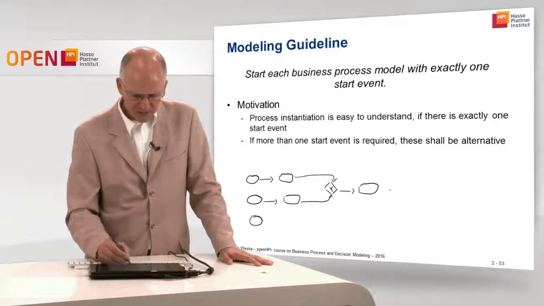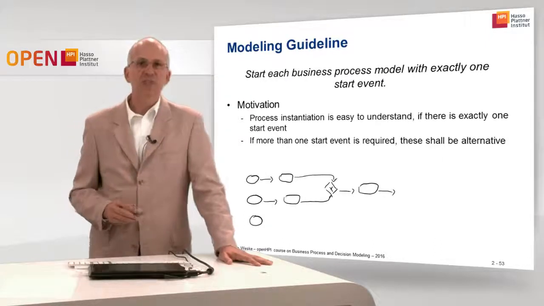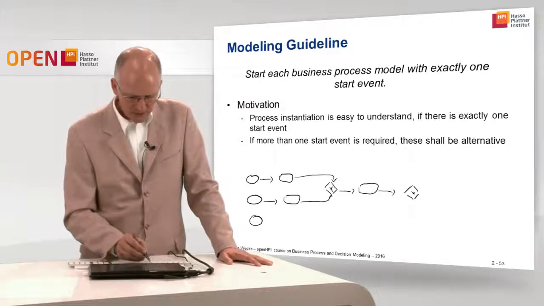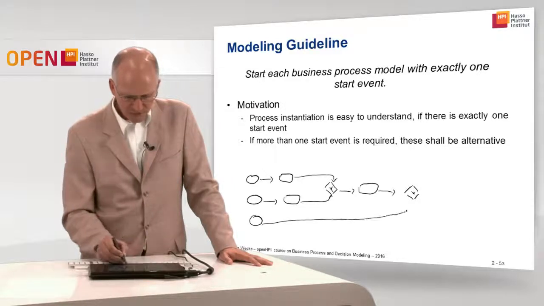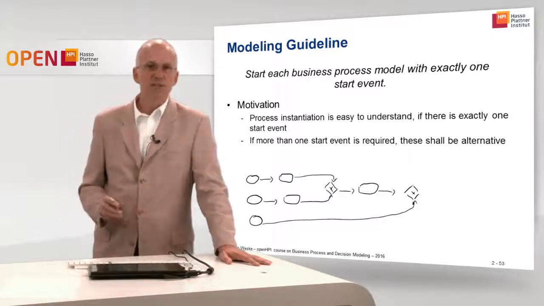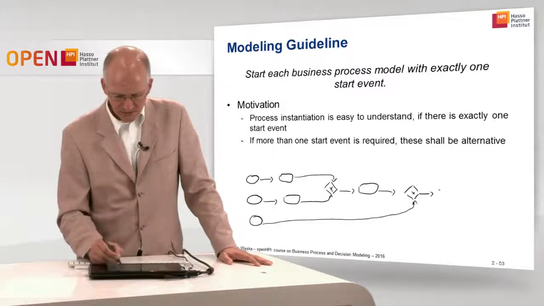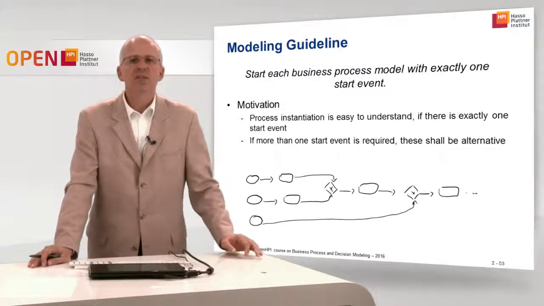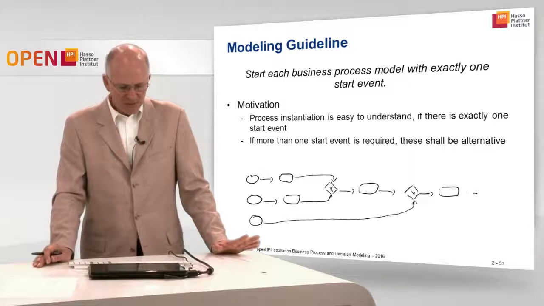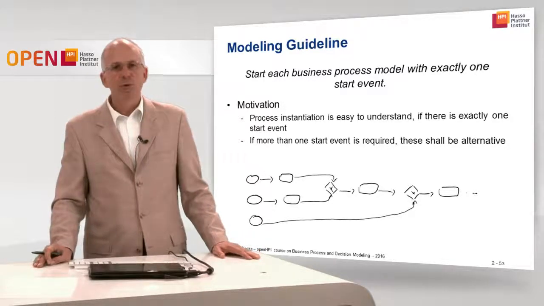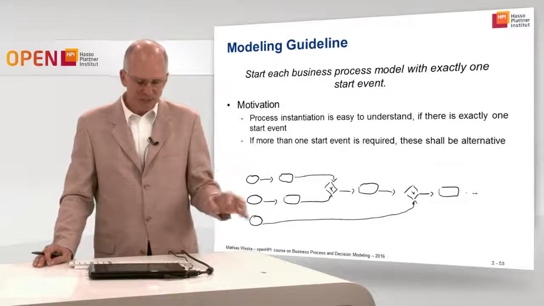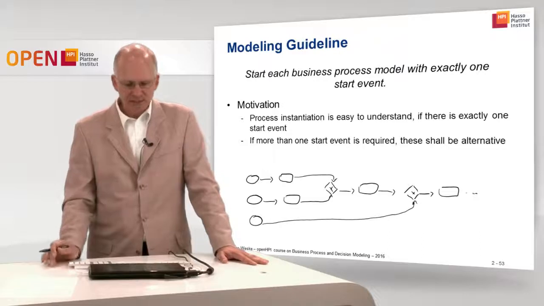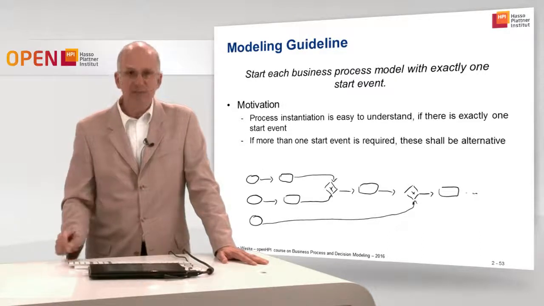Assume I need to do some semantic checks when I receive it by fax or by email. And I can also receive it by web form. If I receive it by web form, I do not need to do these checks, and I don't need to enter this, so I can start the process in this way. So this is an example, and sometimes we see this when I have different options to start a process, maybe order received by fax message, by email message, or by a web form, and then you have alternative start events, and that will be the structure, at least, of a business process with alternative start events.